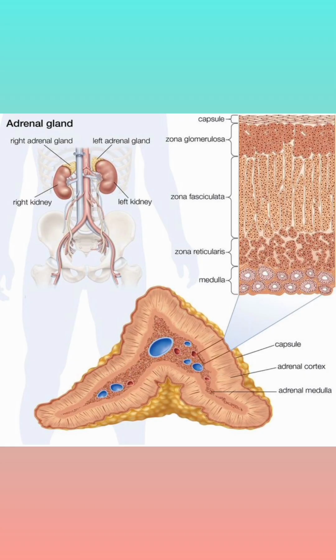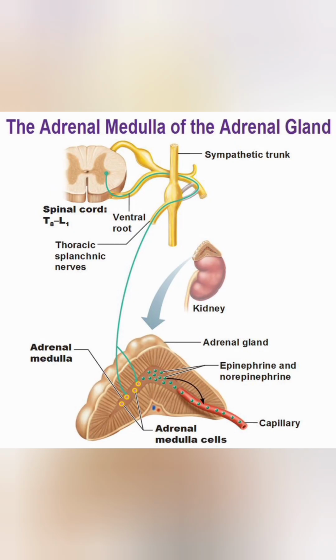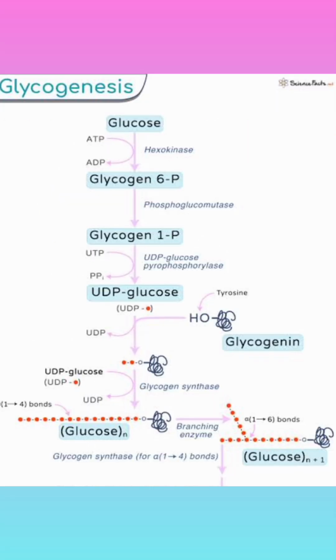Suppose imagine this is your adrenal gland and this is your hypothalamus. Medulla is under the control of the hypothalamus. Now the hypothalamus will judge the situation and send the impulse to the medulla, and the medulla will secrete hormones. These hormones increase alertness, pupillary dilation, piloerection, sweating, etc. Both the hormones increase the heartbeat. Catecholamines also stimulate the breakdown of glycogen, resulting in an increased concentration of glucose in blood. In addition, they also stimulate the breakdown of lipids and proteins.